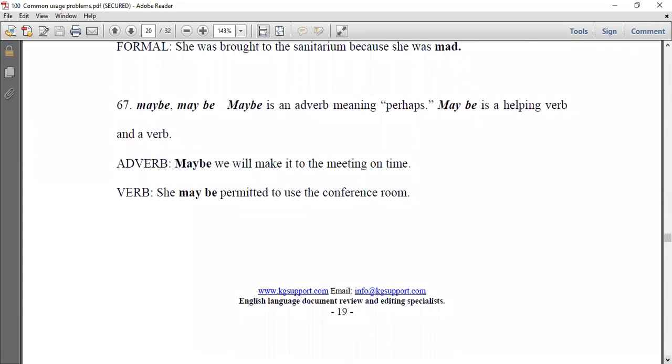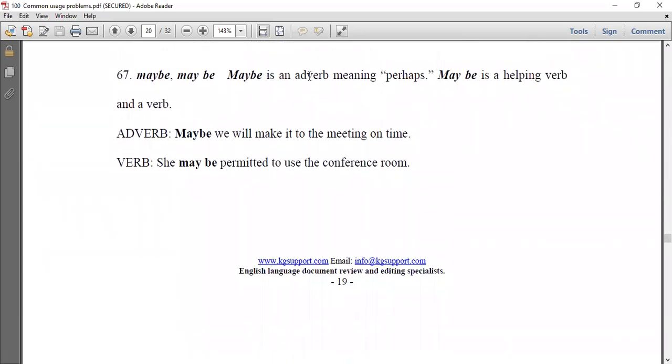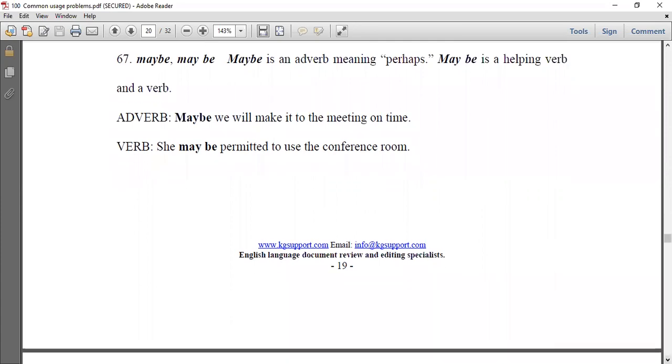Maybe, one word, or may be, two words. Maybe as one word is an adverb meaning perhaps. May be is a helping verb and a verb. Adverb: Maybe we will make it to the meeting on time. As a helping verb and a verb: She may be permitted to use the conference room.